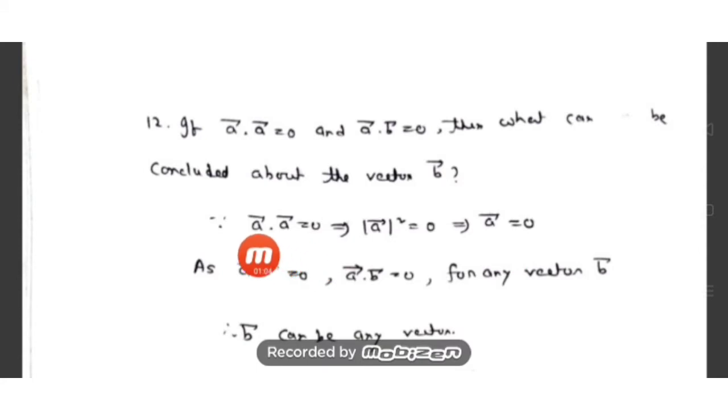So we have seen here that a bar dot a bar equal to 0 gives a bar is equal to 0. That means a bar is a 0 vector. Now as a bar is a 0 vector, when you do the product of a bar with any number, the product of 0 with any number will obviously be 0. So what is the conclusion about b bar? That b bar can be any vector. This is the solution. Here I have written: a bar is equal to 0, a bar dot b bar is equal to 0 for any vector b bar.